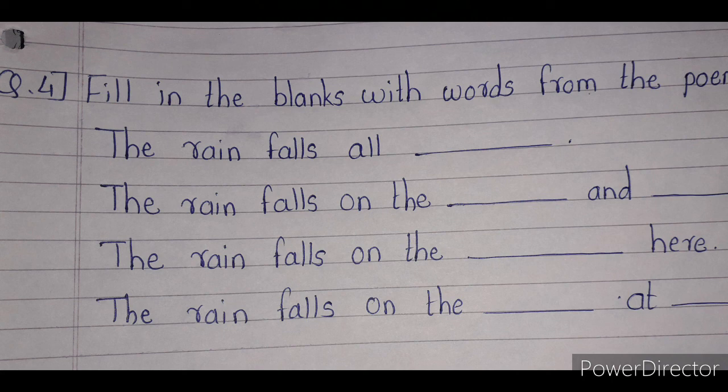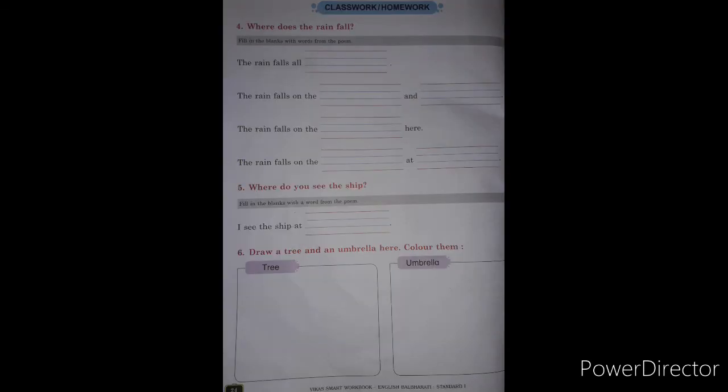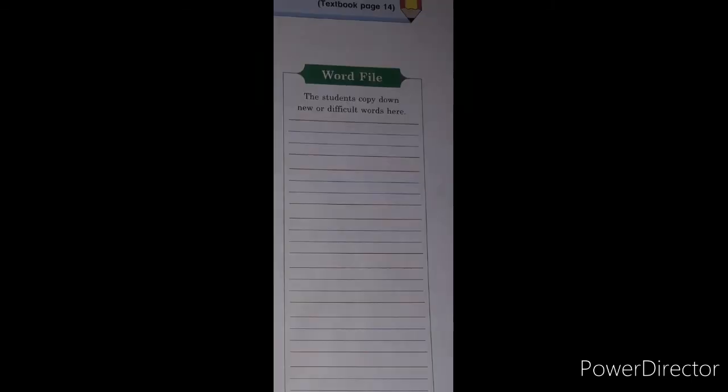If you have your own English workbook, then complete your workbook page number 23 and page number 24. On page number 23, on the right side there is a box, and the box has some instructions.